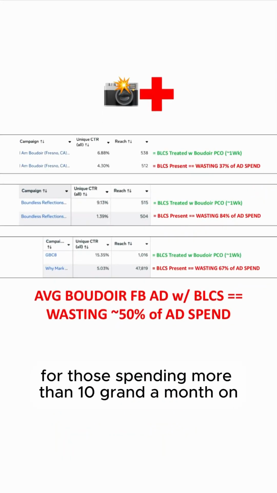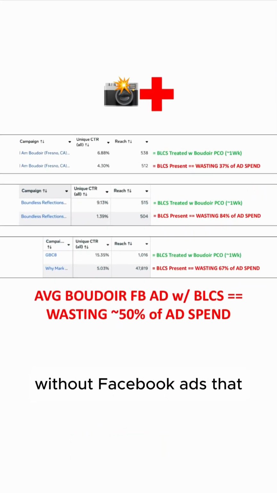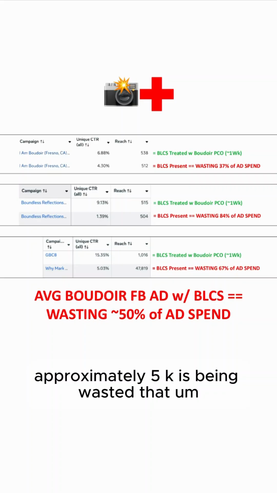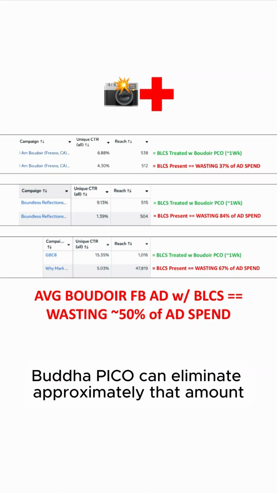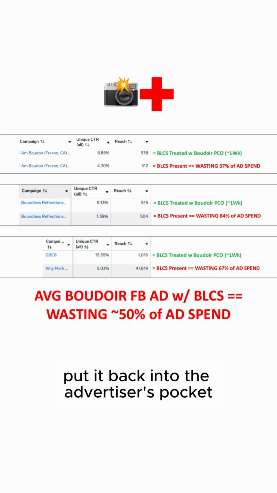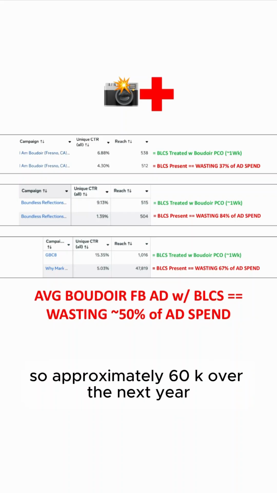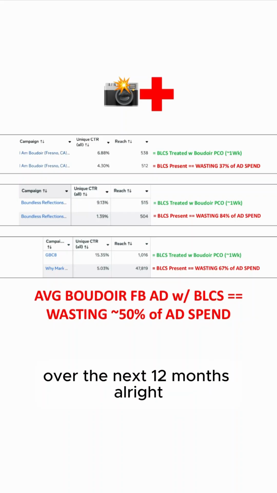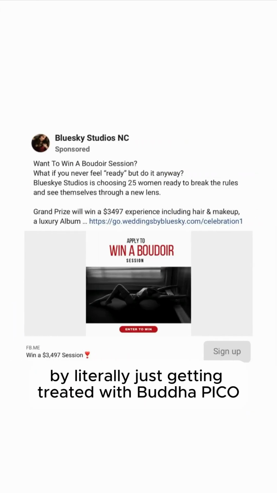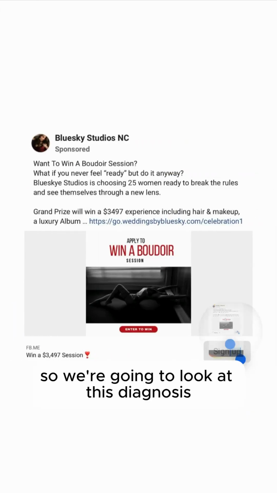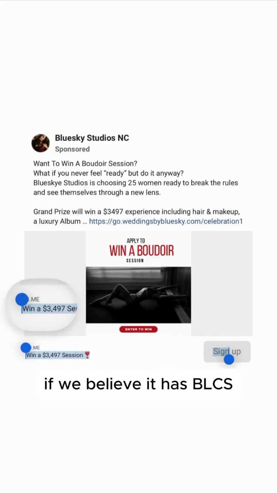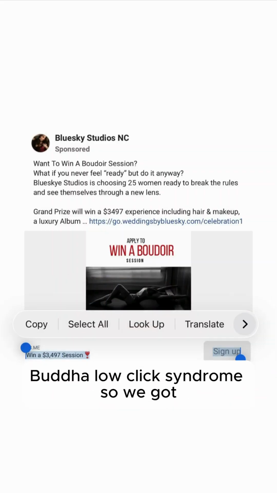So which means for those spending more than 10 grand a month on Boudoir Facebook ads, about 5K is being wasted. That Boudoir Pico can eliminate approximately that amount, put it back into the advertiser's pocket every single month. So approximately 60K over the next 12 months, treated with Boudoir Pico. So we're going to look at this, diagnose it, see if we believe it has BLCS, Boudoir low click syndrome.